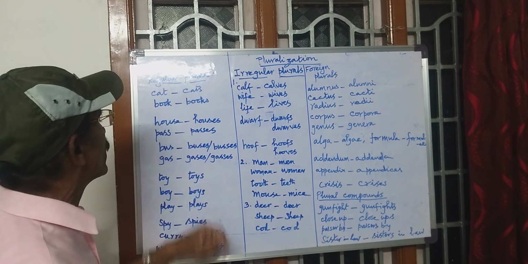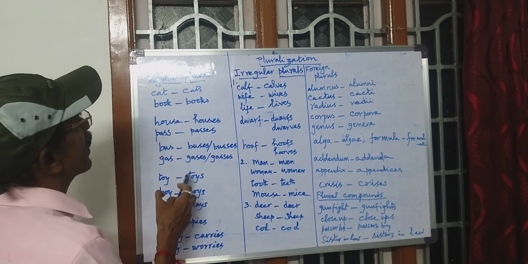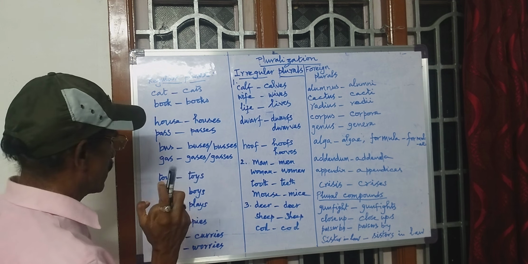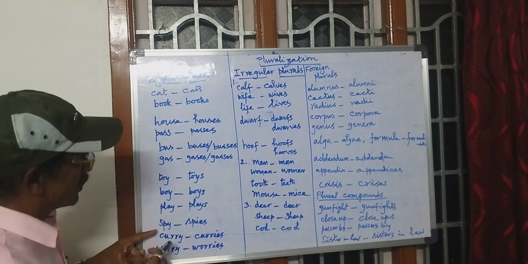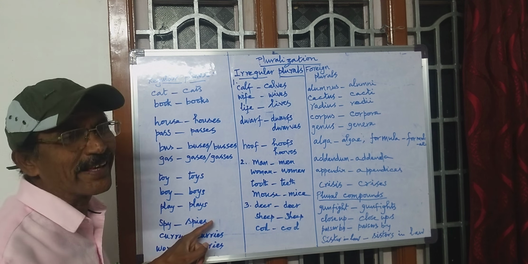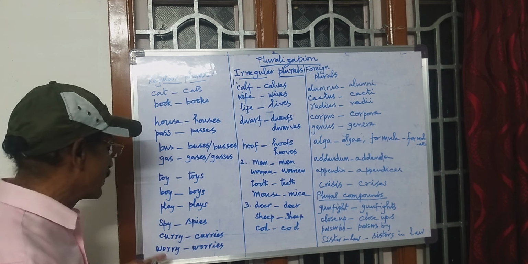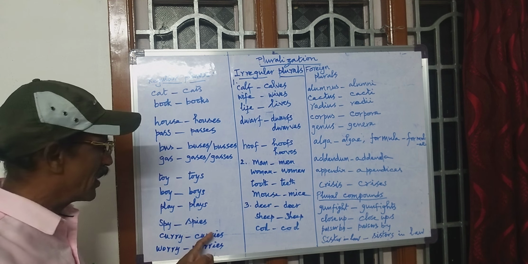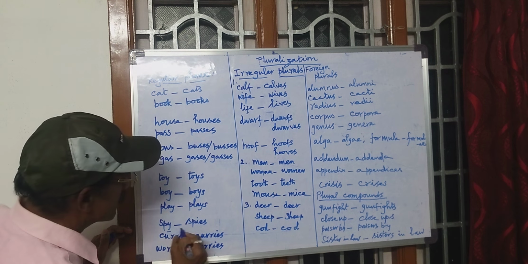House, houses. You see the last Y. Let us see these three words. Spy becomes spies, IES. The Y gets changed into IES. Curry, curries, IES. This Y becomes IES.